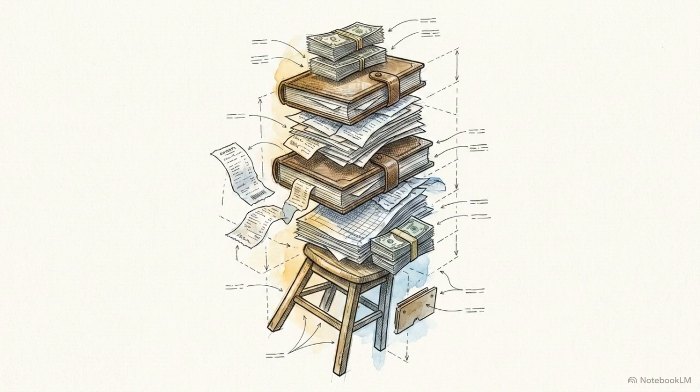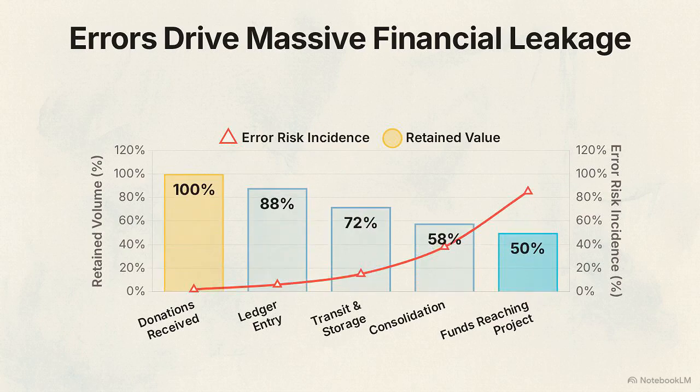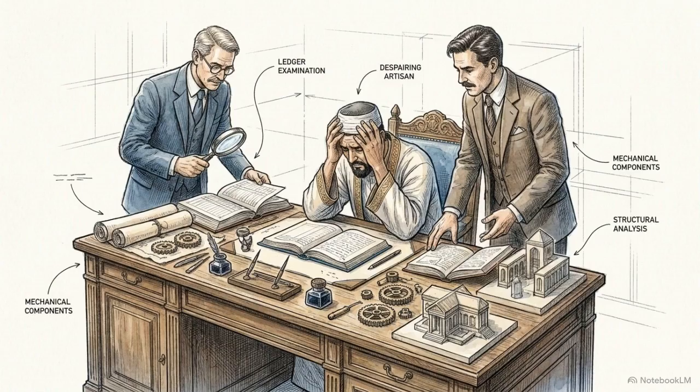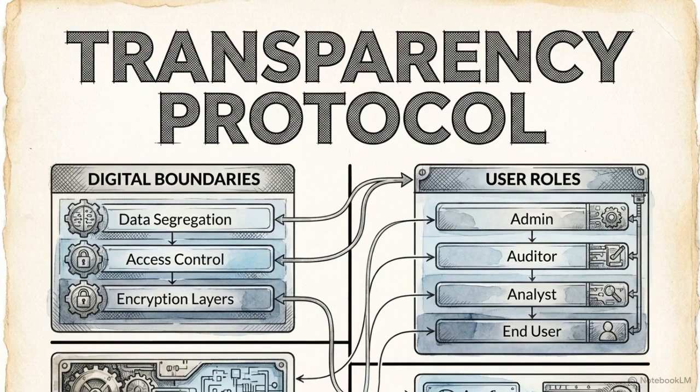When large volumes of cash and gold are managed via spreadsheets and physical books, human error and financial leakage become statistically likely. Financial leakage erodes the connection between the devotee and the cause. For the Sevadars, the volunteers, it creates a constant cloud of suspicion, forcing honest people to spend their time defending their reputation instead of performing their duty. How can an institution use architecture to verify its own honesty and protect its staff?